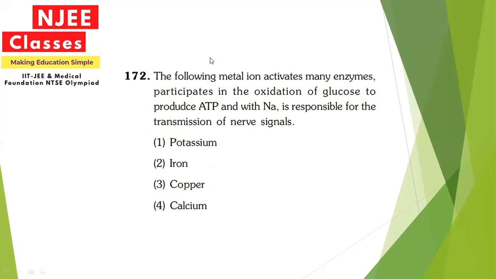Next, the following metal ion activates many enzymes, participates in the oxidation of glucose to produce ATP, and with Na is responsible for the transmission of nerve signals. For nerve signals, you might be remembering the sodium potassium pump. So without looking at all the options, we can directly put the option here: potassium. So potassium will be the correct answer.